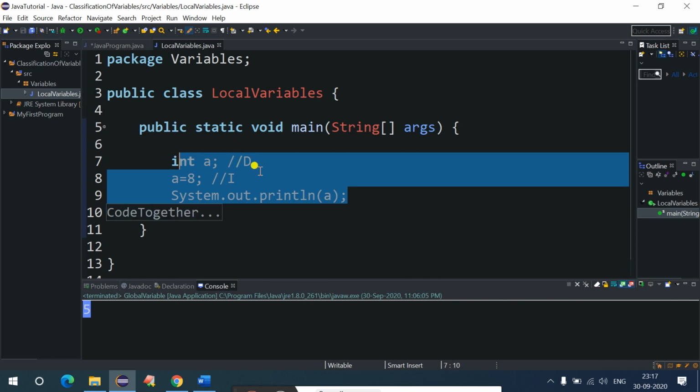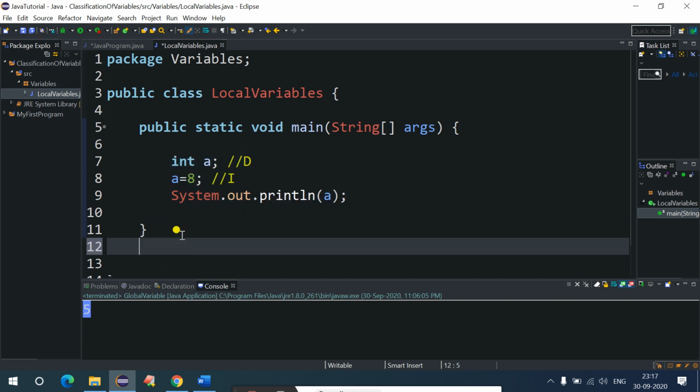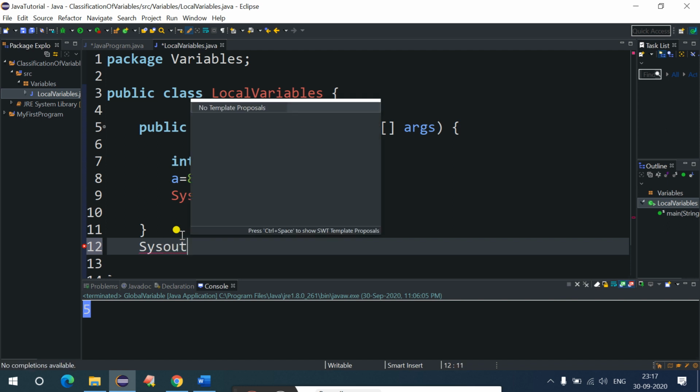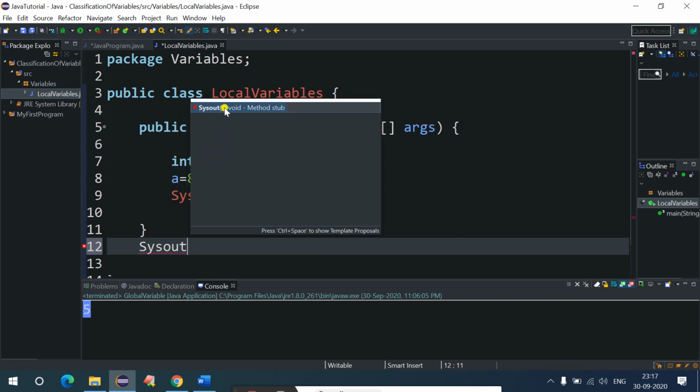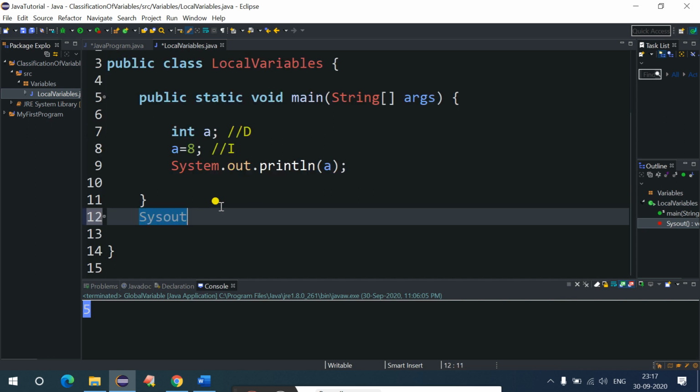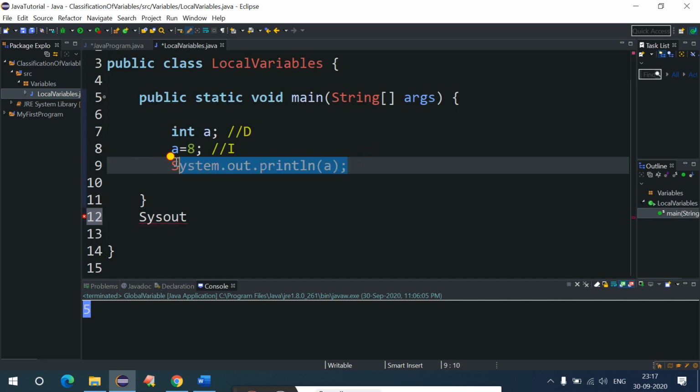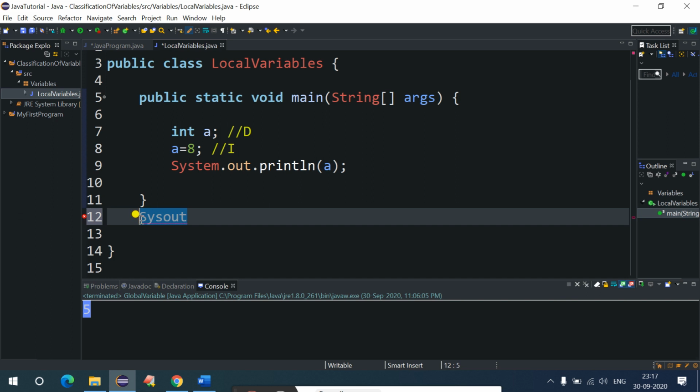Scope means what? You will not be able to access that variable outside the method. So if you try to access this, let's say if I say system.out.println, let me just copy this. If I just say system.out.println and say a over here, then it will throw a compile time error.